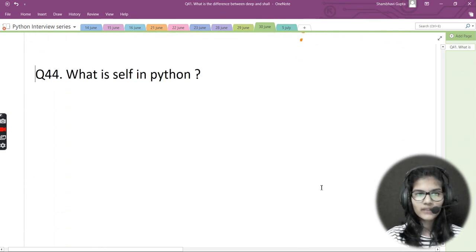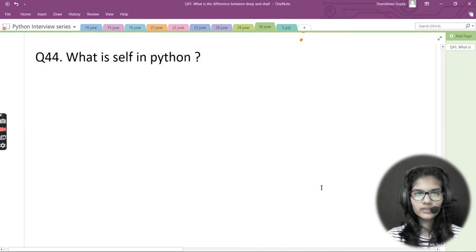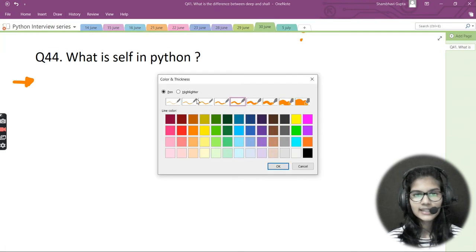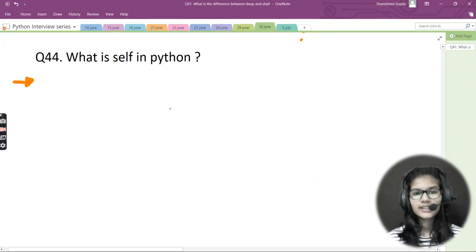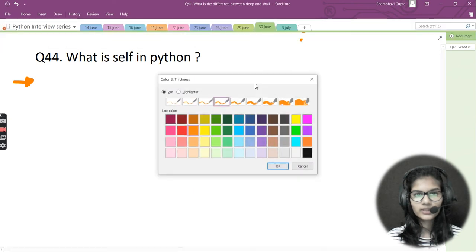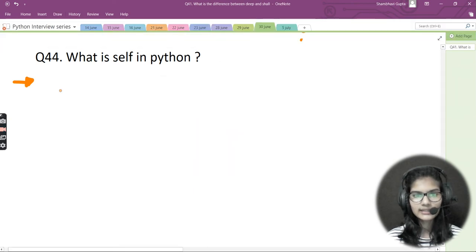Right, let me just go above, and now here is the fourth question. My question number 4 for today is: what is self in Python? Now we just need to define what self is in Python, right? Okay, so right here, what is self in Python? Now I'm just writing the answer. This is too much thin, right? Let me take that previous one that we were taking right here.